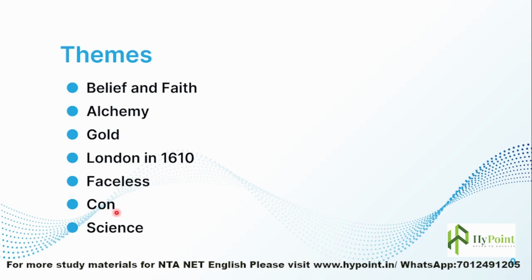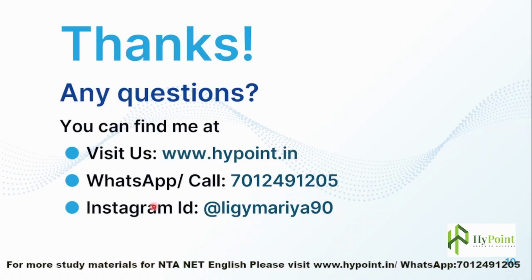Con activities are another theme, how they are crafty and well versed in creating schemes and plotting against people. Science is another, how science got exploited and how false scientific followers and scientists were emerging during that time. Even now we can see such instances. So that's all about the play The Alchemist.